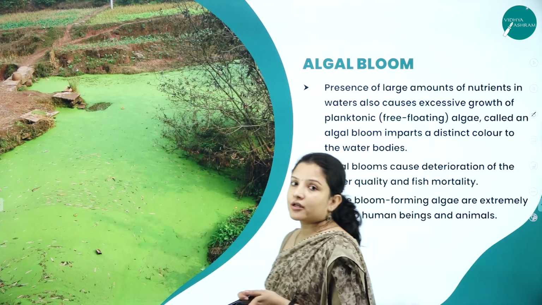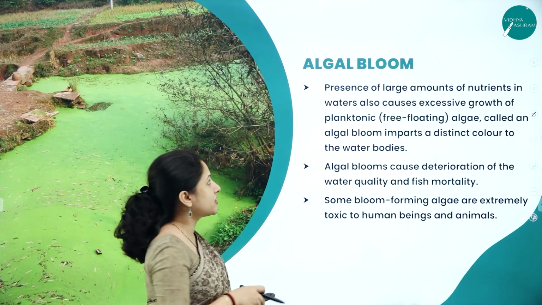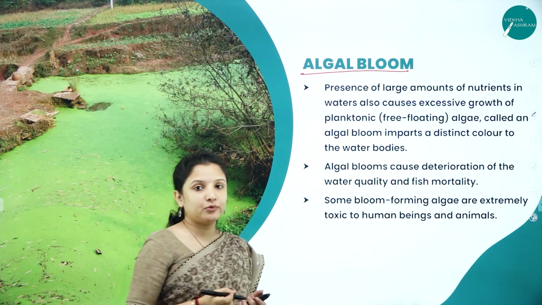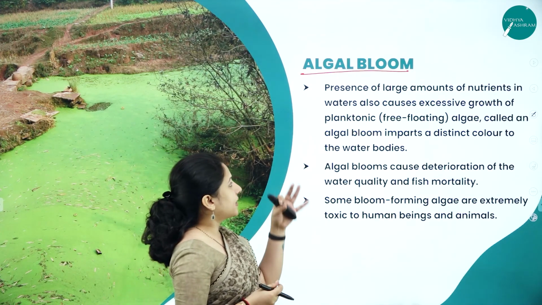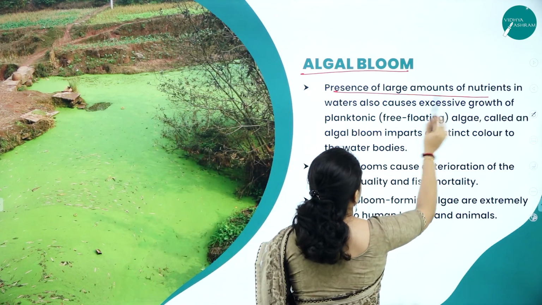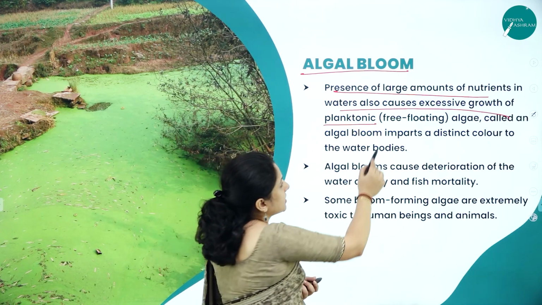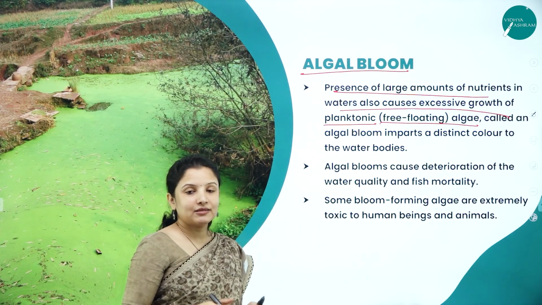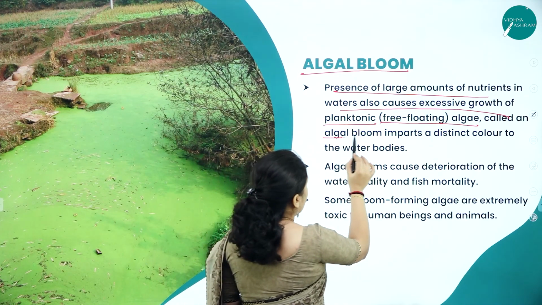So next, let's talk about one more reason for water pollution, that is called algal bloom. So the name itself suggests algal bloom means the spread of algae on the surface of water. The presence of a large amount of nutrients in the water also causes excessive growth of planktonic, that is free floating algae, and this excessive growth of the free floating algae in the water is called the algal bloom.